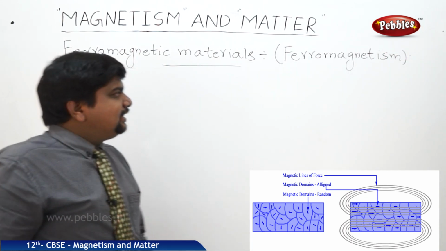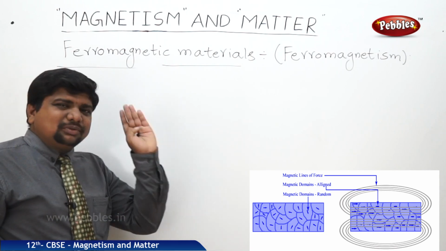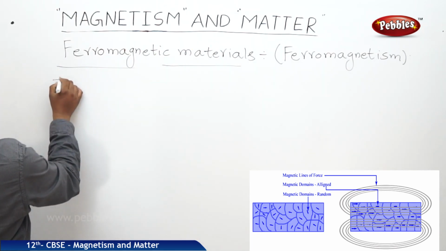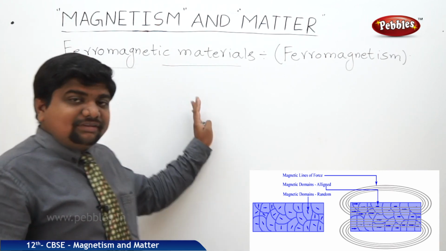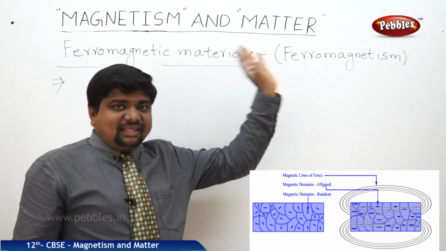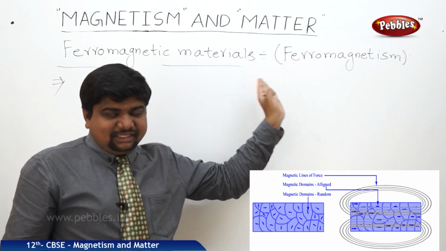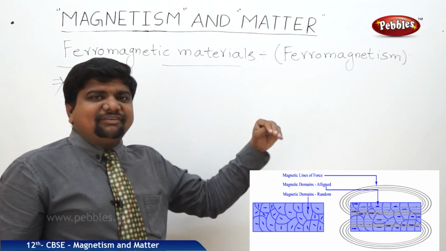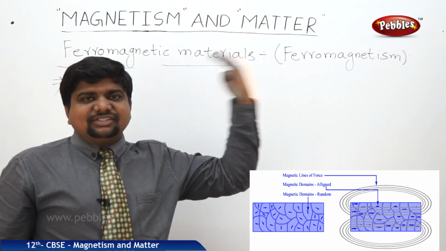The alignment in the ferromagnetic materials is similar to the paramagnetic substances. So, what is the definition of these materials? These materials have the tendency to move from weak fields to strong magnetic fields, not like in the paramagnetic. In paramagnetic, the field is not strong, a moderate field where the paramagnets used to attract.